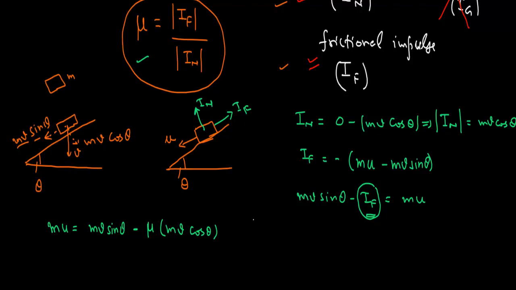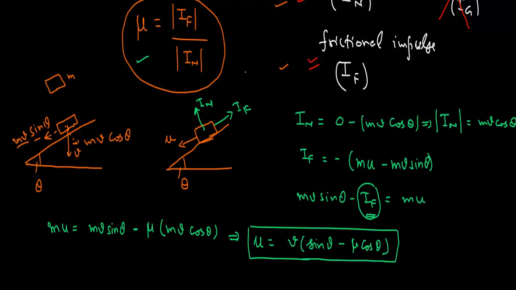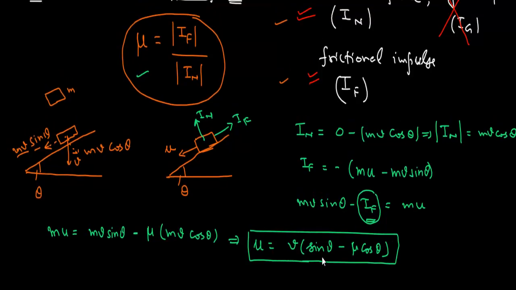Clear? And from here we can write u equal to v sine theta minus mu cos theta. So this is the desired expression. Just after the collision the block will move with this much speed along the inclined plane.